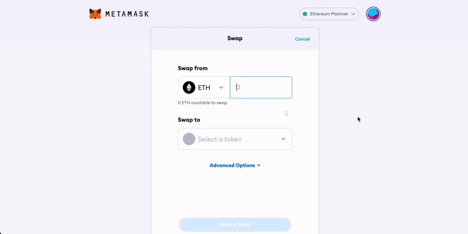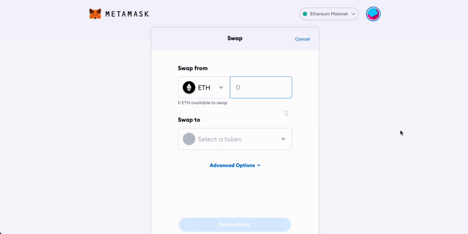Well, now Metamask will look at all the different DEXs or decentralized exchanges and get you the best possible price for your swap. And exchanges used include Uniswap, 1inch, and some other popular decentralized exchanges. For a lot of people, I do believe centralized exchanges offer a lot of benefits, including low fees and extra features. But if you want to trade anonymously, then Metamask will be a better option for that.